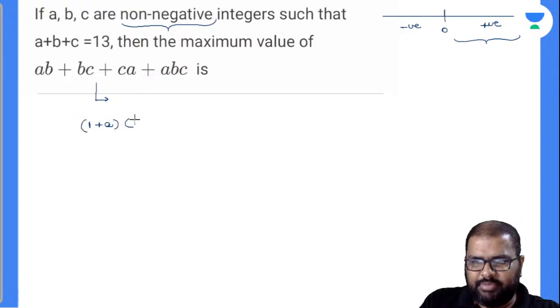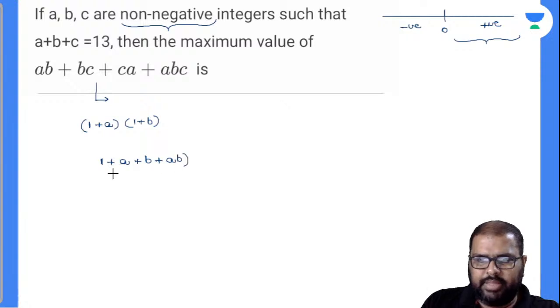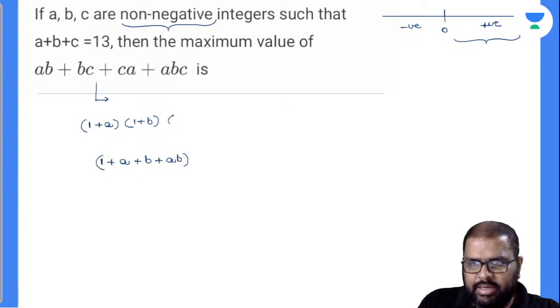We have done a similar type of question in the previous class here. It is 1 into 1 will be 1. 1 into B will be B, A into 1 will be A. So A plus B plus AB will be there. Okay. Now, observe carefully. Now I will take down 1 plus C also. So if I write down 1 plus C, I hope so I will get the question there.